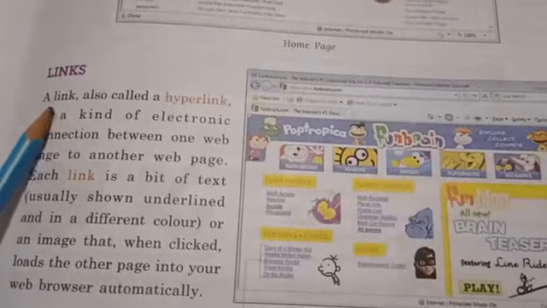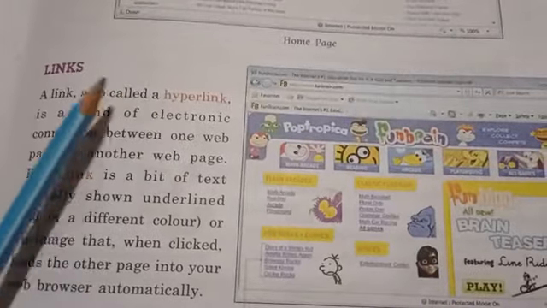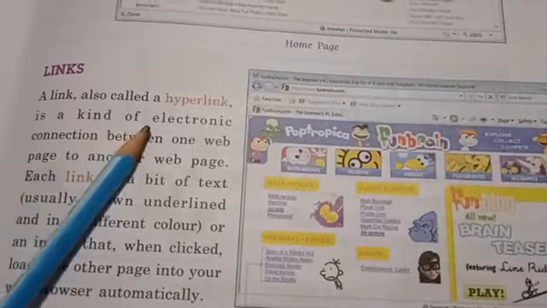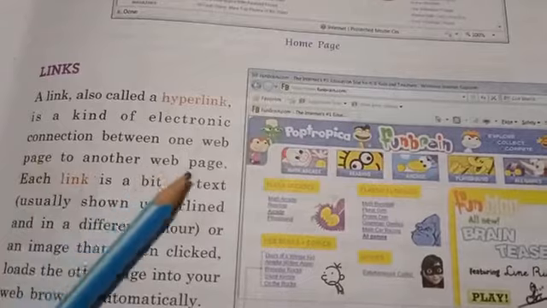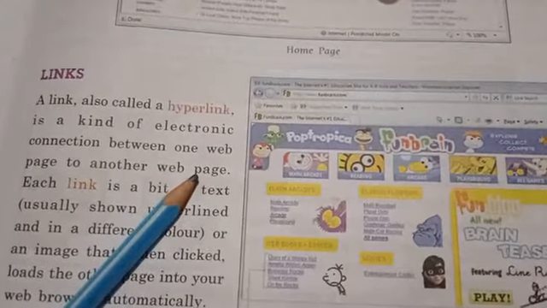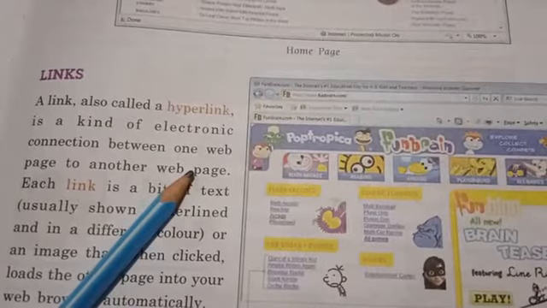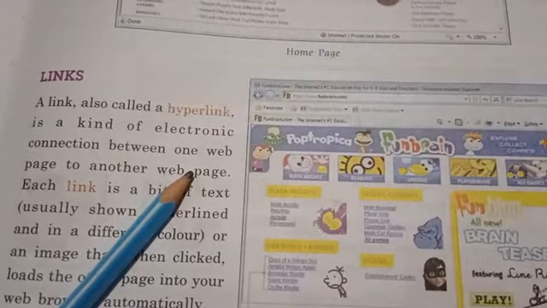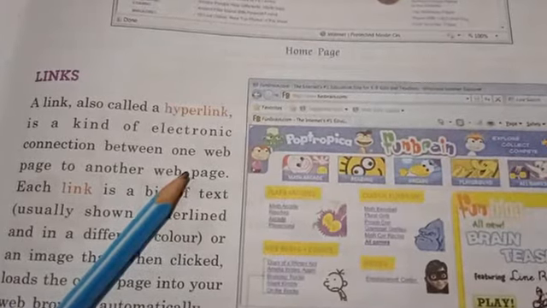Next, links. What is a link? A link, also called a hyperlink, is a kind of electronic connection from one web page to another web page. Now you can understand what a link is.